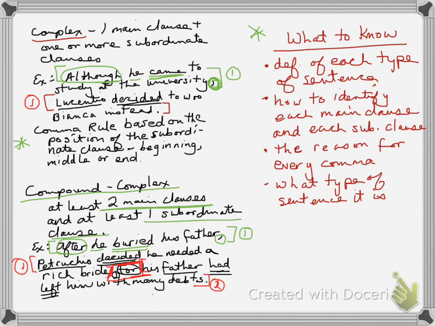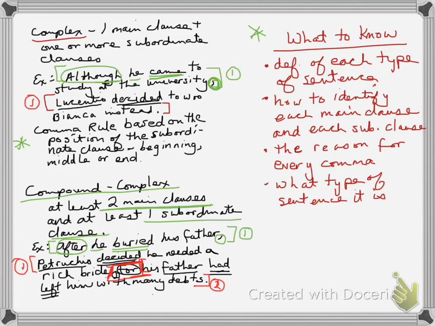At the beginning, a comma after the subordinate clause. In the middle, a comma around the subordinate clause. And at the end, no comma. And several of you made that mistake even as you were writing your examples. So make sure you understand that idea.